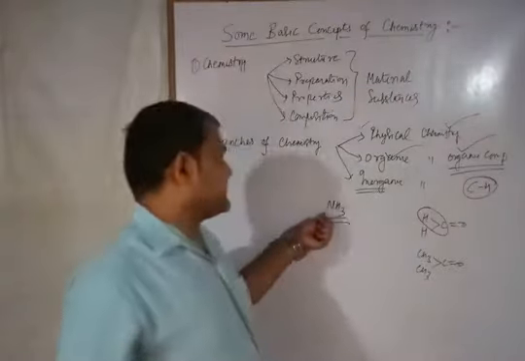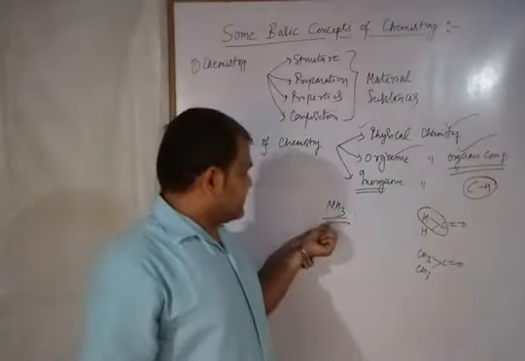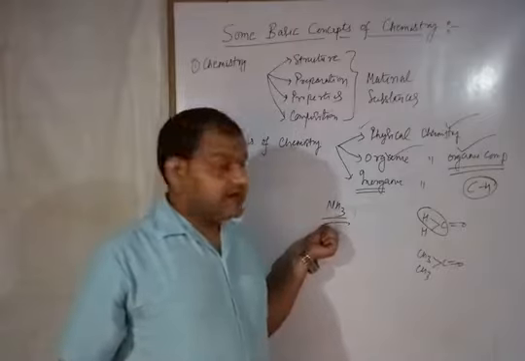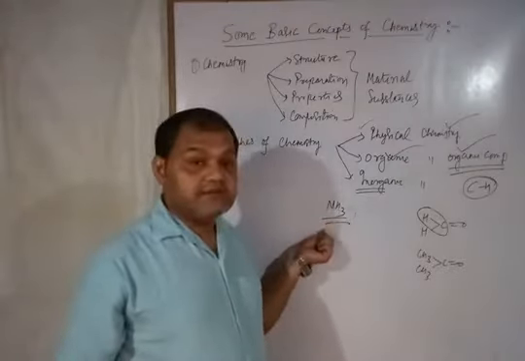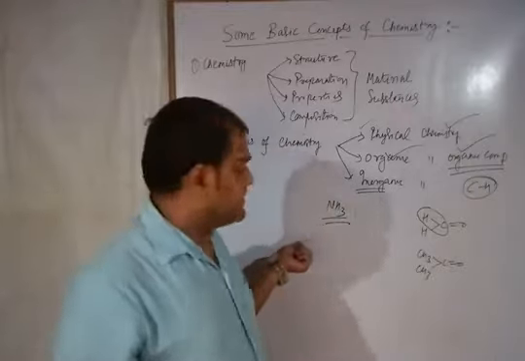In NH3, nitrogen is the electronegative atom in combination with the hydrogen. But there is no carbon. There is no carbon, so there is no CH bond. So such compounds are known as inorganic compounds.